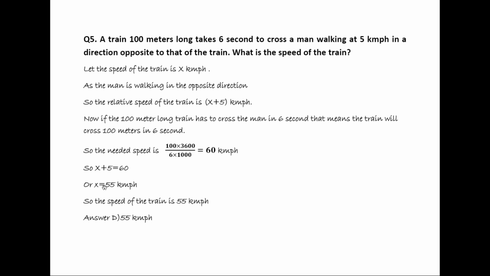So x plus 5 is equal to 60, or x is equal to 55 km per hour. So the speed of the train is 55 km per hour. So the correct answer is option D, 55 km per hour.